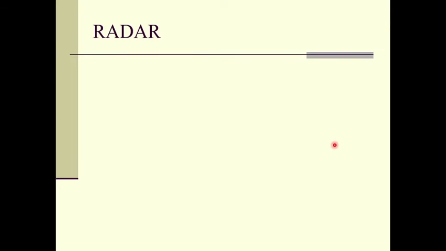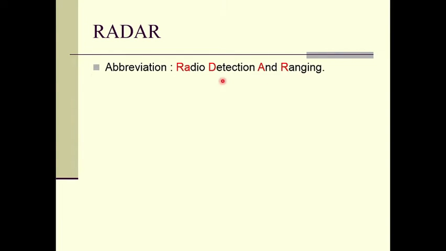Let us now move to another application of electromagnetic waves, that is radar. Radar is an abbreviation of radio detection and ranging. So only a few letters from this term have been taken, and the word radar is formed.